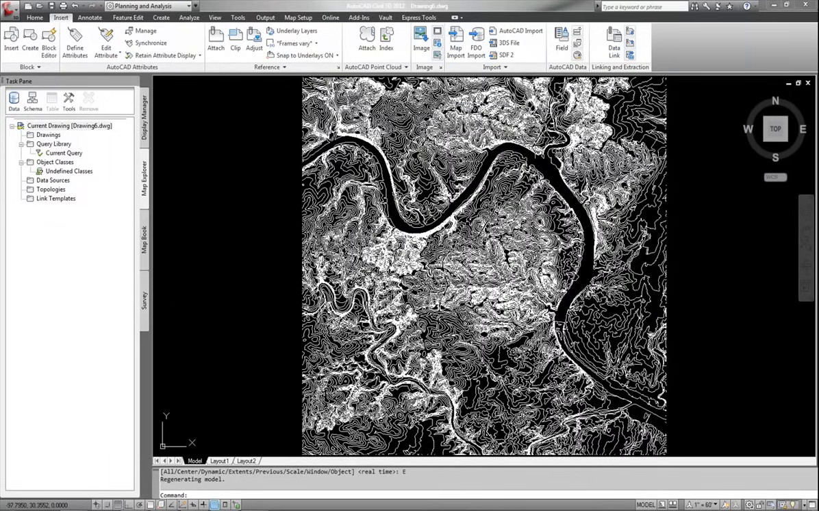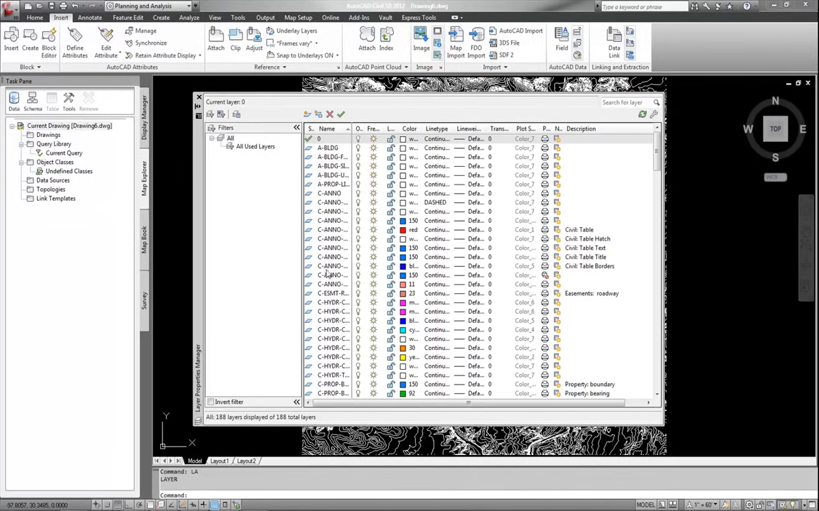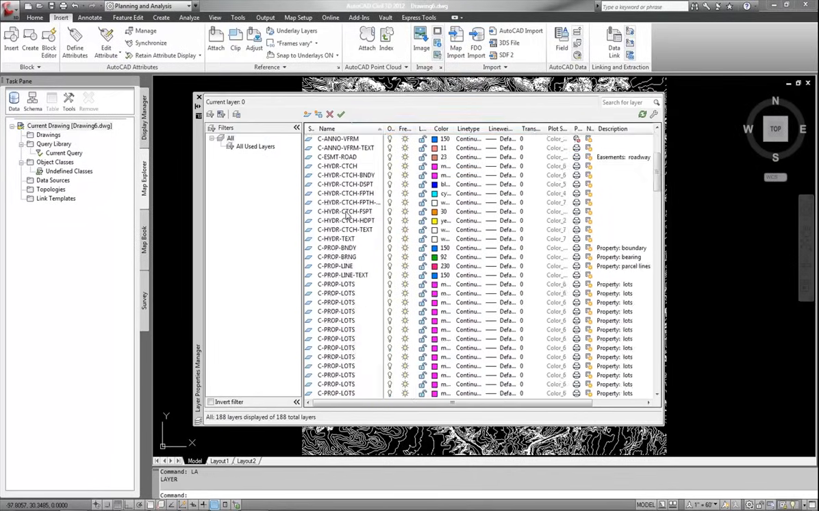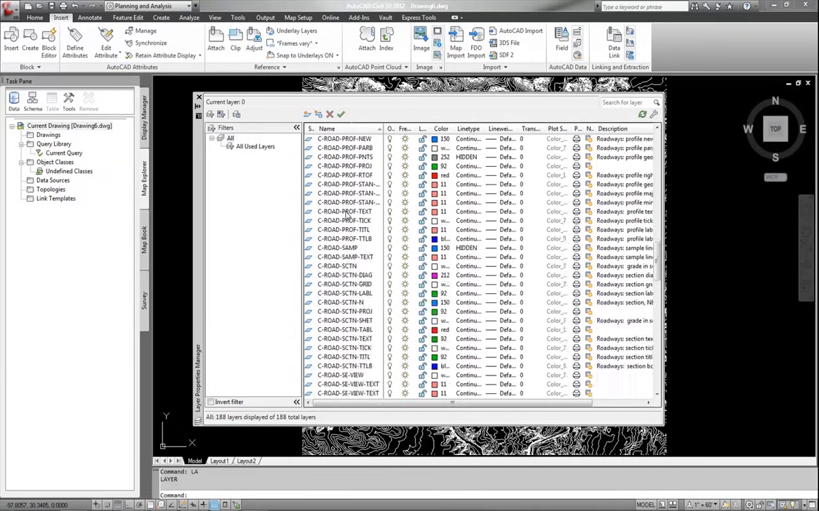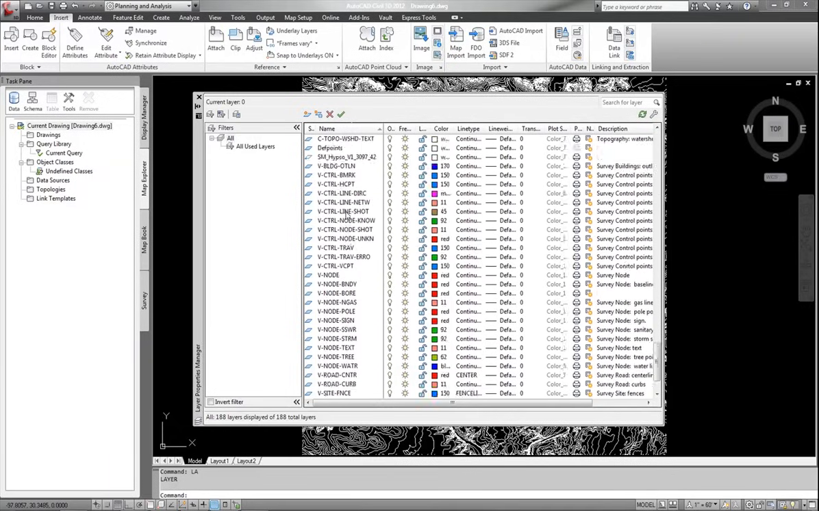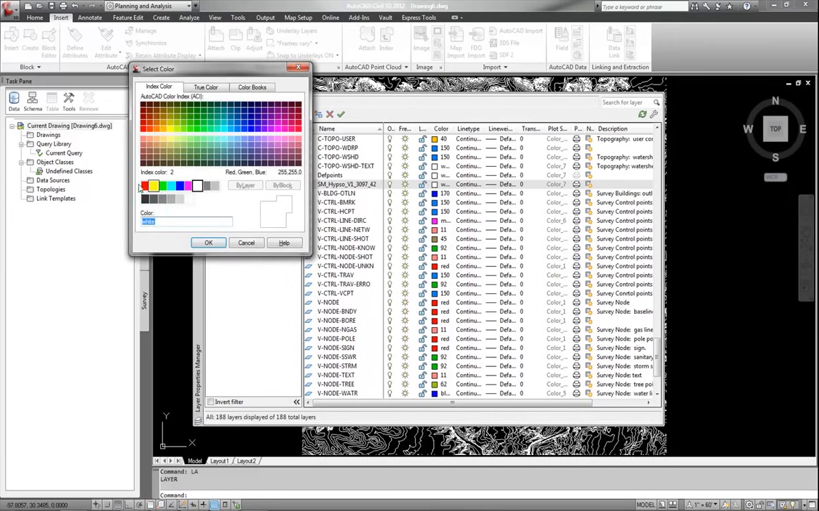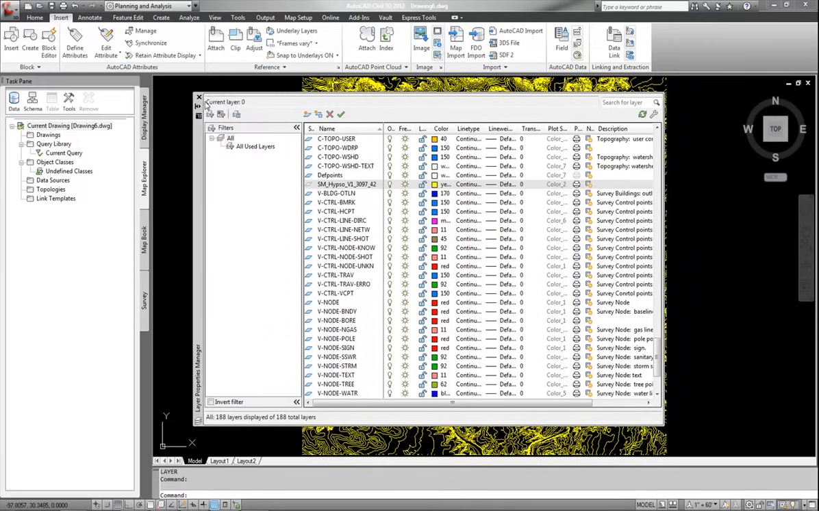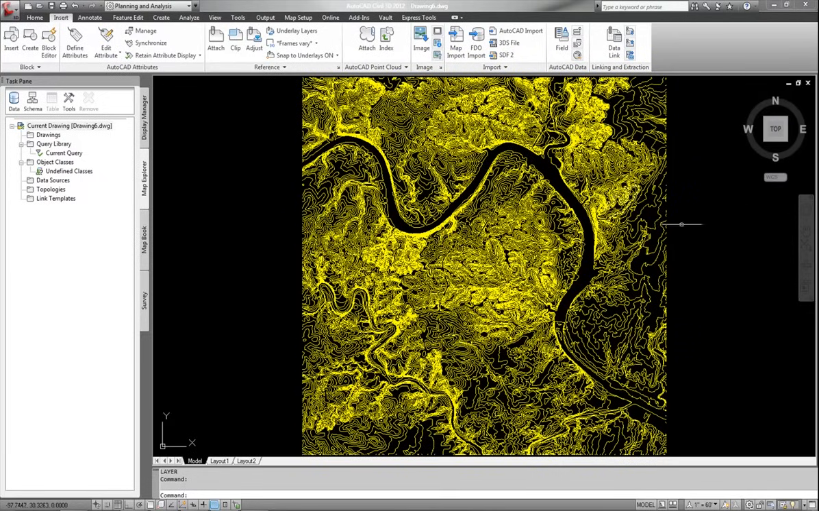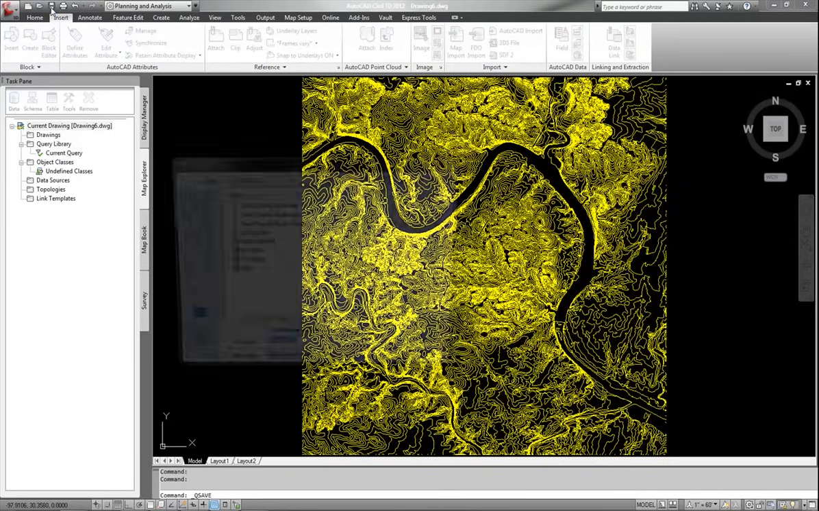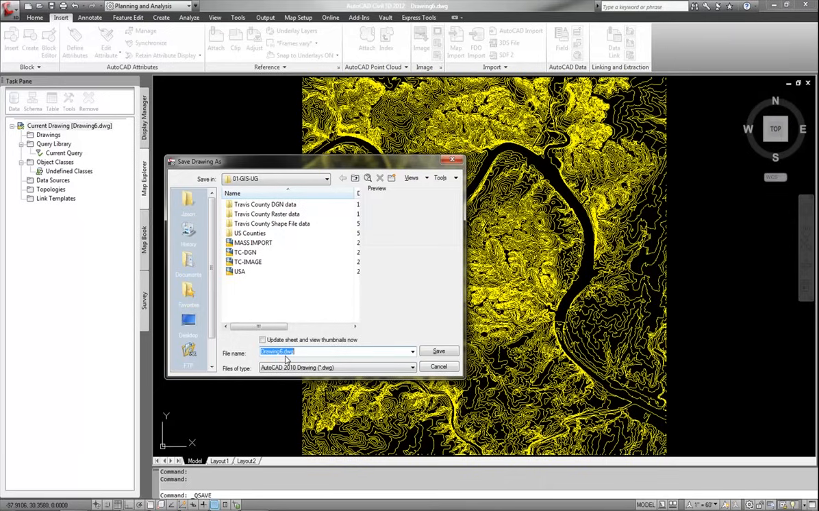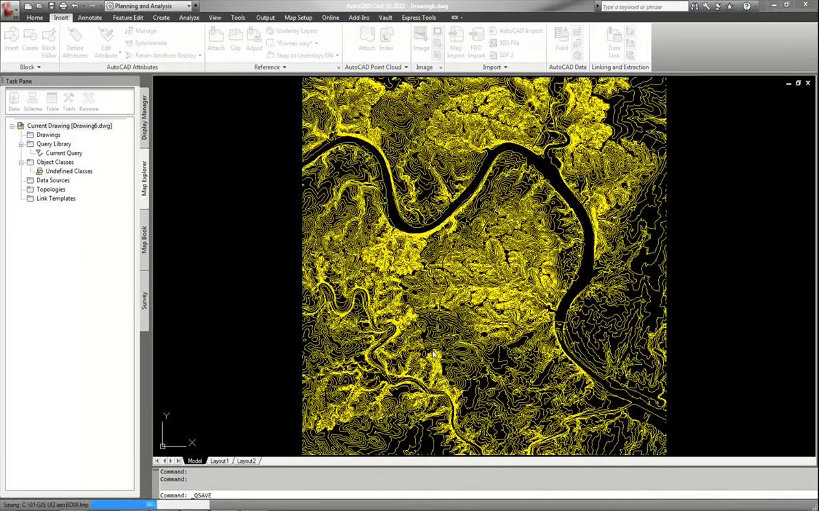Okay. Now that I have this file, and for purposes of making it easier to see later, I'm going to go ahead and find the layer that this file came in on, and it's right there. It came in on that. It uses the name of the file, and I'm going to assign it a different color. Yellow will be fine, just so you can see it later when I bring it in. Okay. I'm done with this. Let's save this file. I'm going to call this one TC Contours, Travis County Contours.